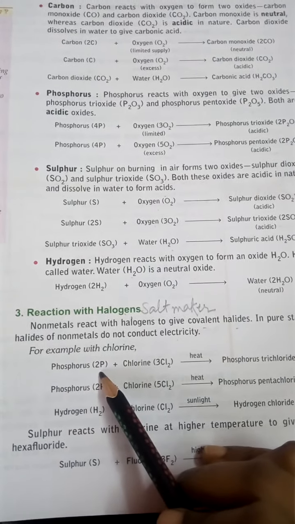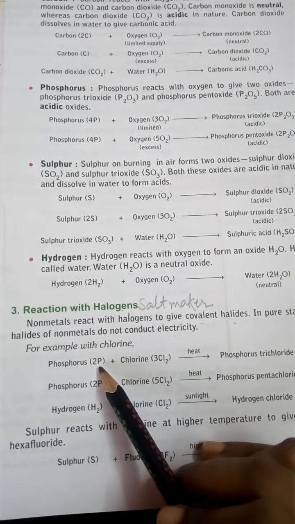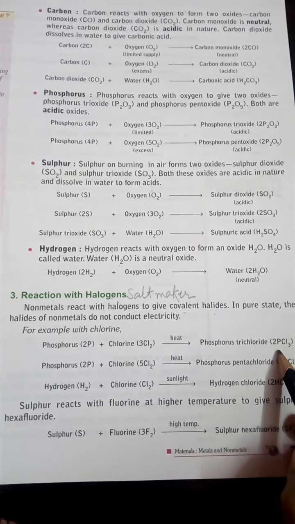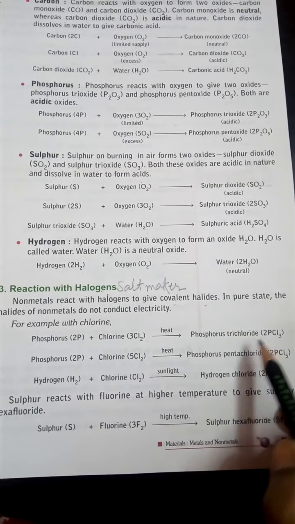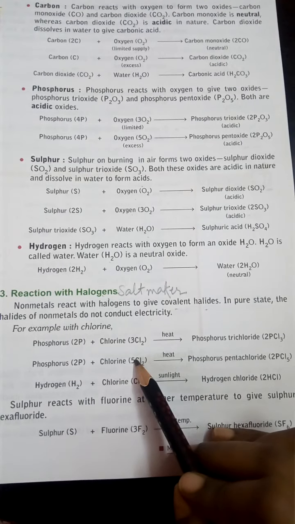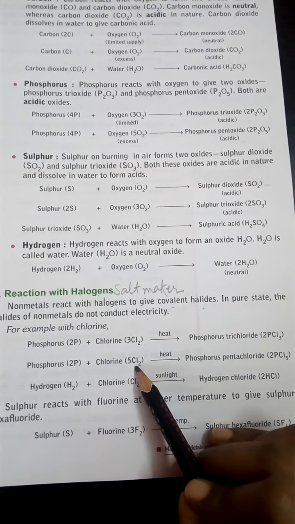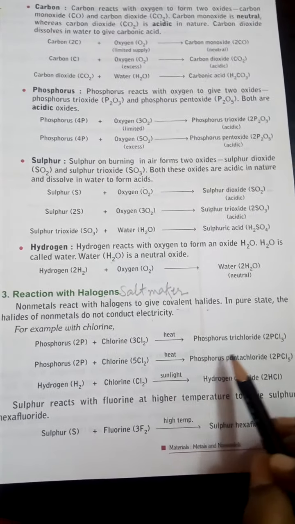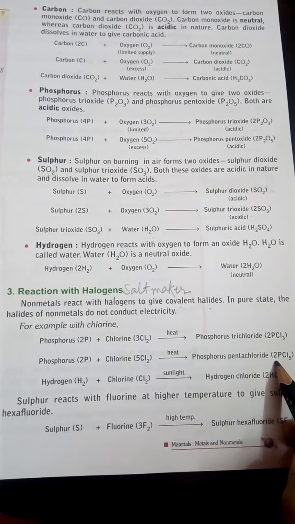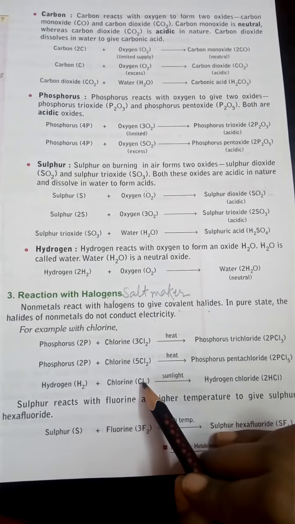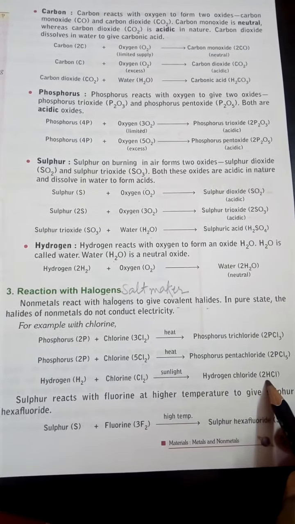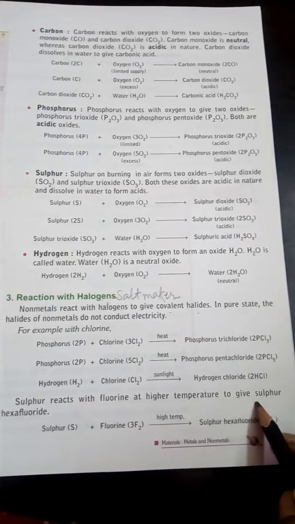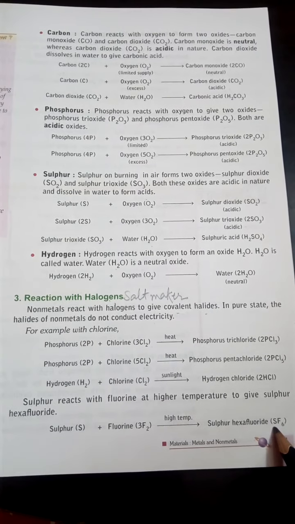For example, phosphorus when reacting with chlorine in limited amount forms phosphorus trichloride. In excess amount, it forms phosphorus pentachloride. Hydrogen when reacting with chlorine forms hydrogen chloride. Sulfur reacts with fluorine at high temperature to give sulfur hexafluoride, SF6.